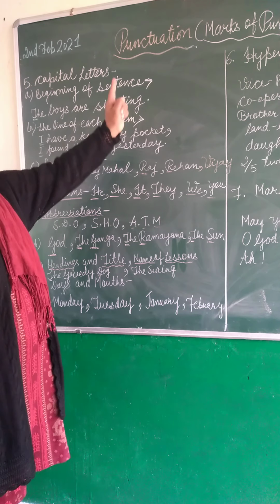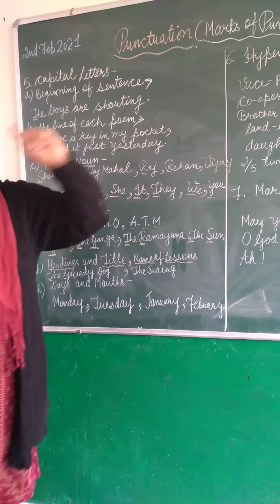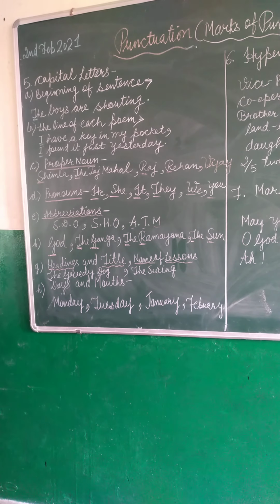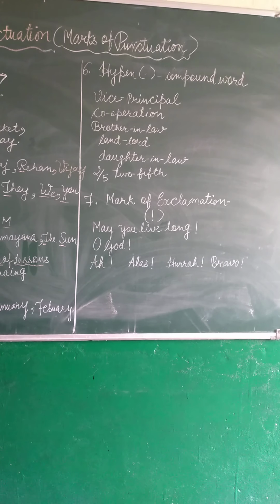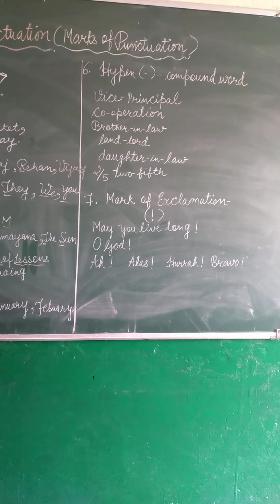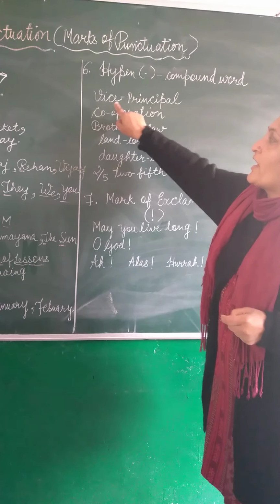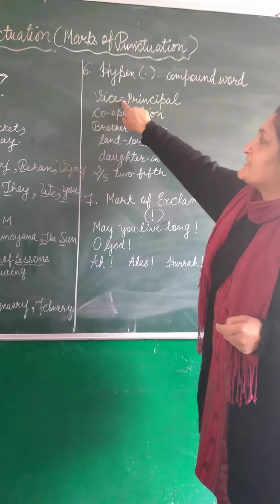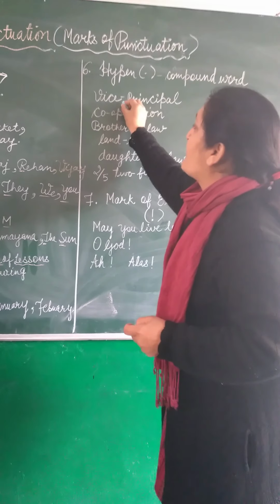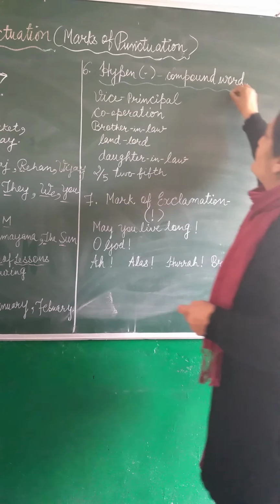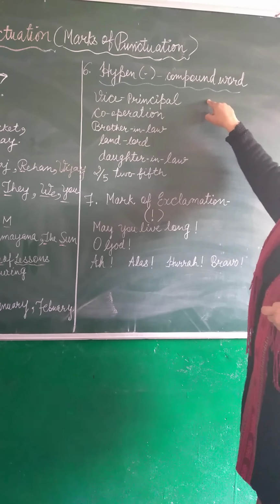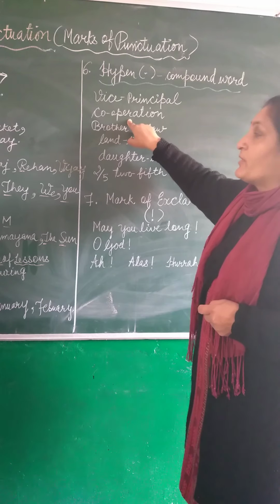Now the next mark of punctuation is the hyphen. Let's study about the hyphen. How can we use a hyphen here? We use a hyphen for compound words. What are compound words? Like here, vice-principal. This is a hyphen. We use a hyphen for a compound word, co-operation.